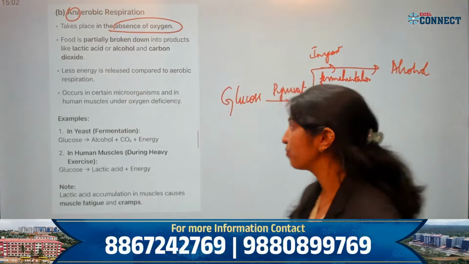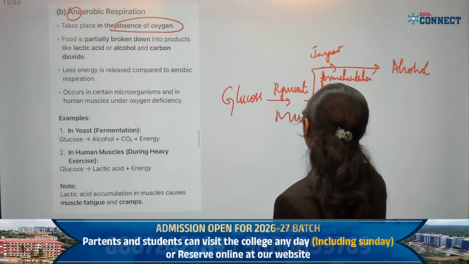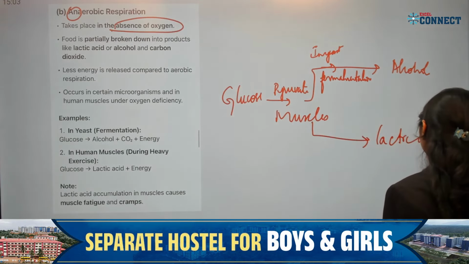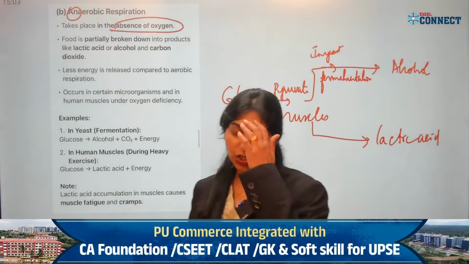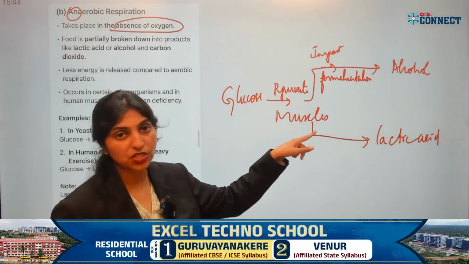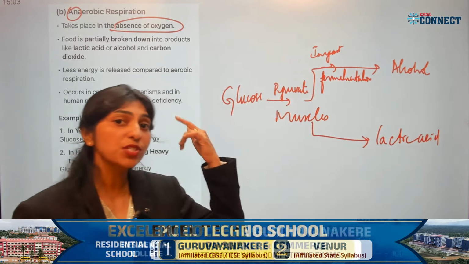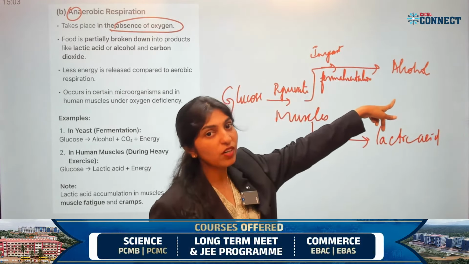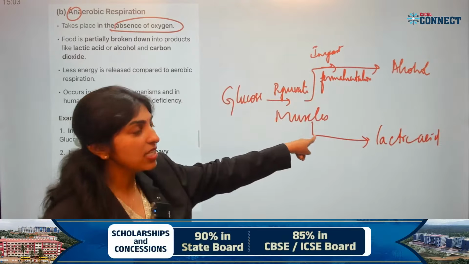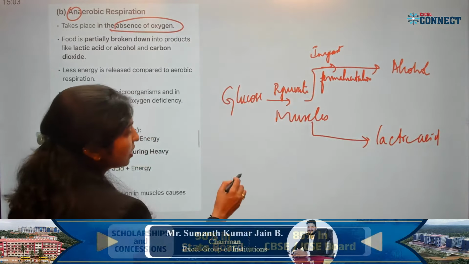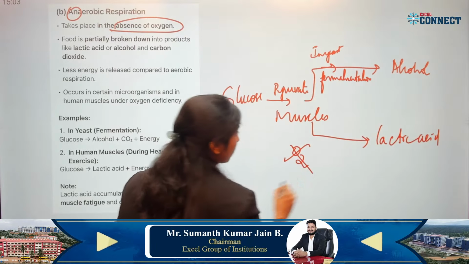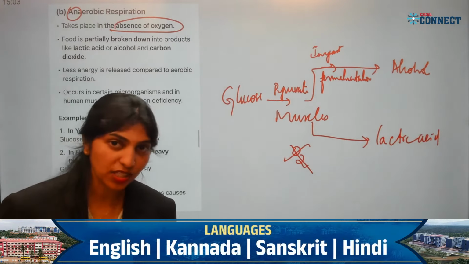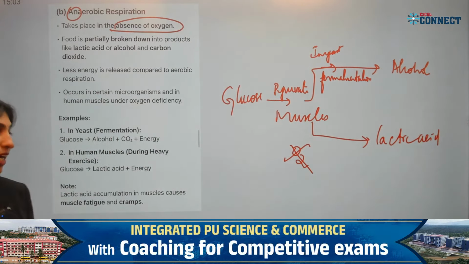Similarly, in our muscles, it will be broken down into lactic acid. So, in various conditions, the breakdown of glucose also changes. In aerobic respiration, it forms carbon dioxide and energy. Here it forms alcohol: in yeast, due to fermentation, it forms alcohol. In the muscles, it forms lactic acid. So, here there is no involvement of oxygen. That is why the process is called anaerobic respiration.